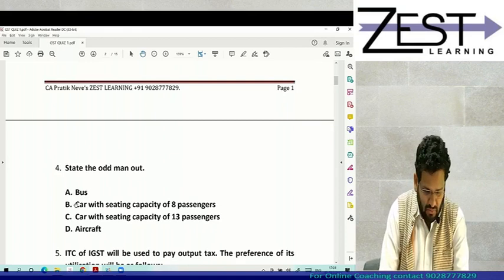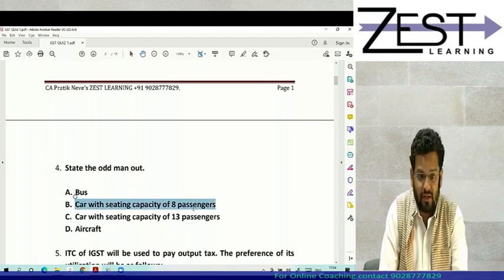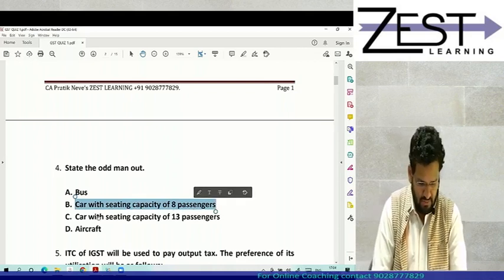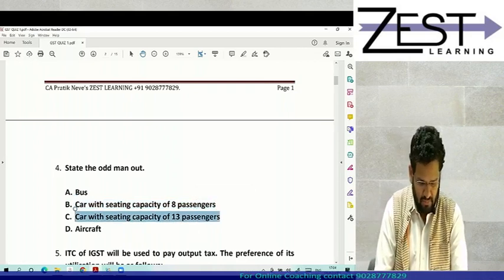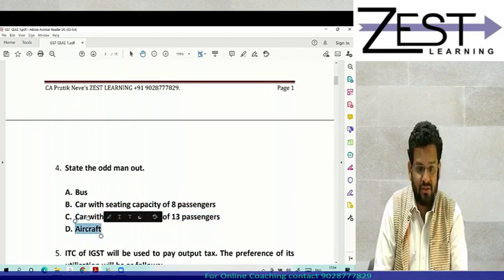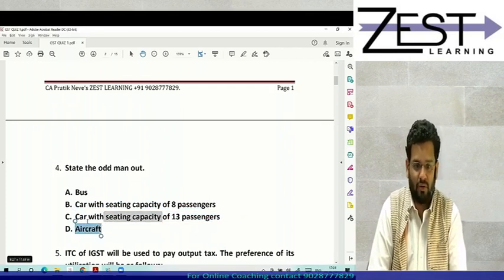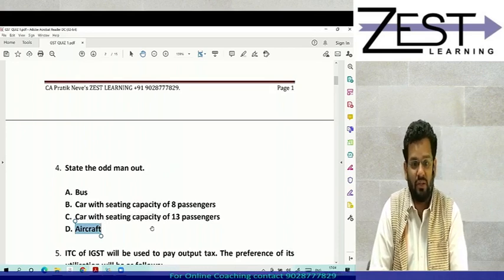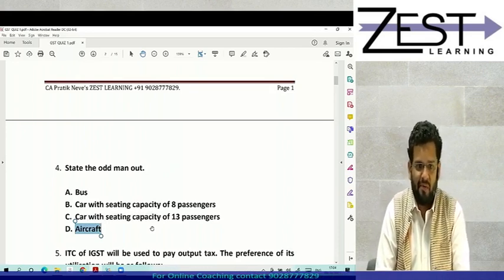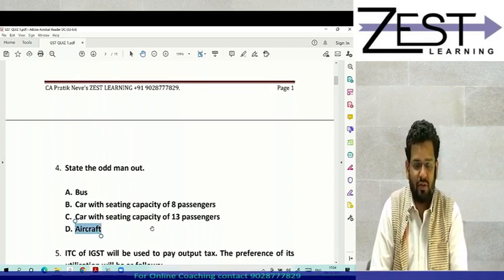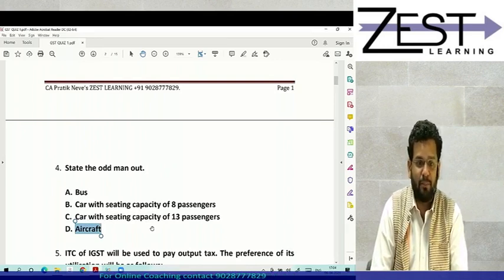There is no chance of claiming ITC on car with sitting capacity of 8 passengers, car with 13 passengers, aircraft. On these 3, ITC is directly blocked. If we talk about motor vehicle for transportation of passengers with sitting capacity up to 13 including driver, ITC is blocked.